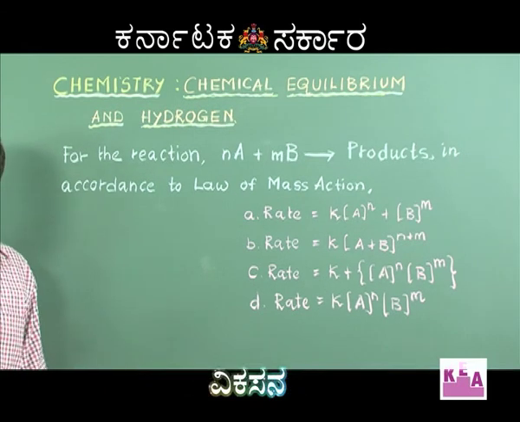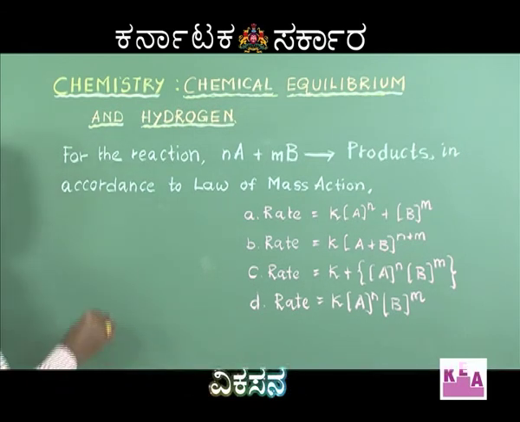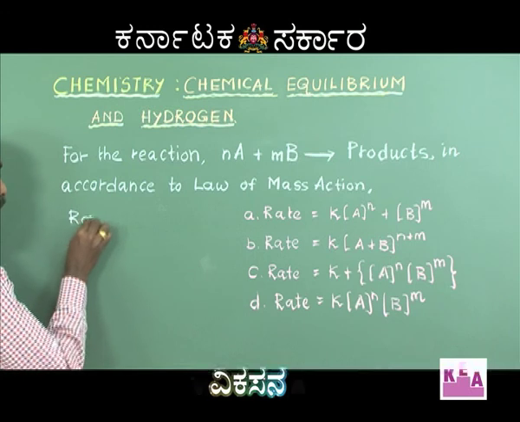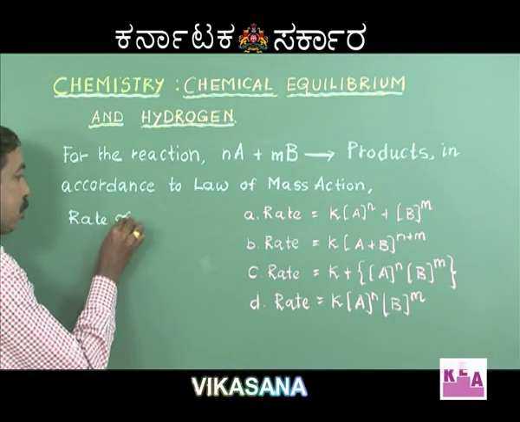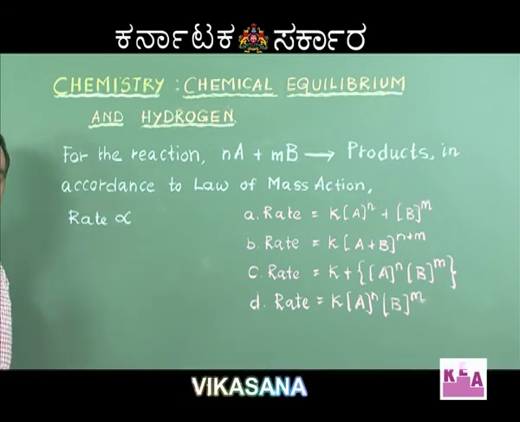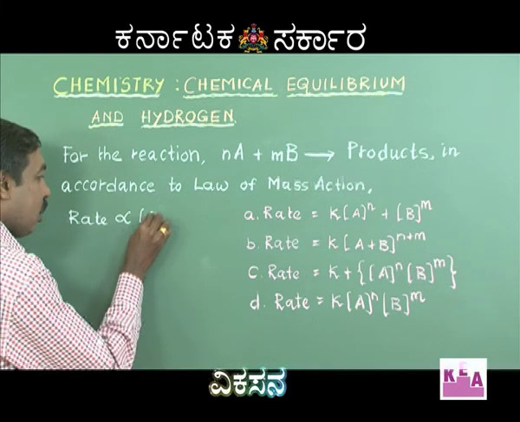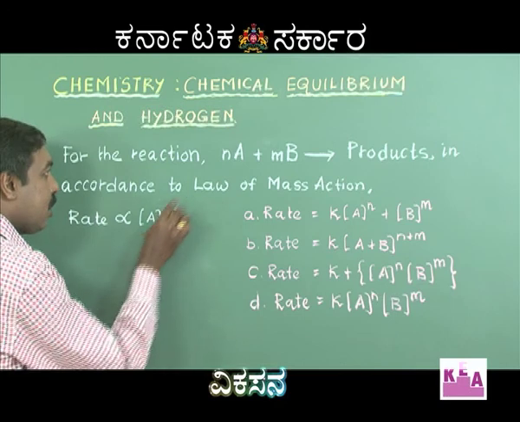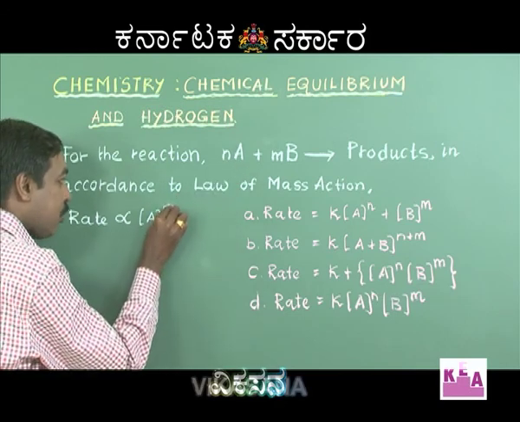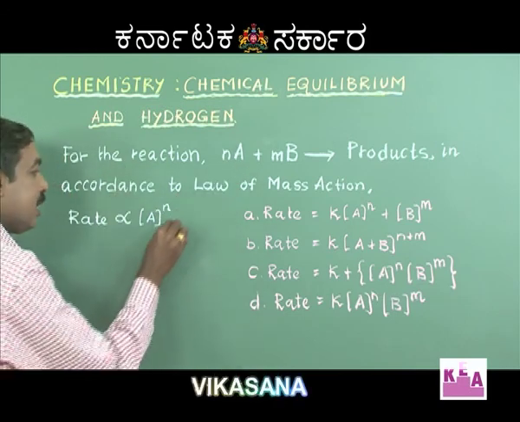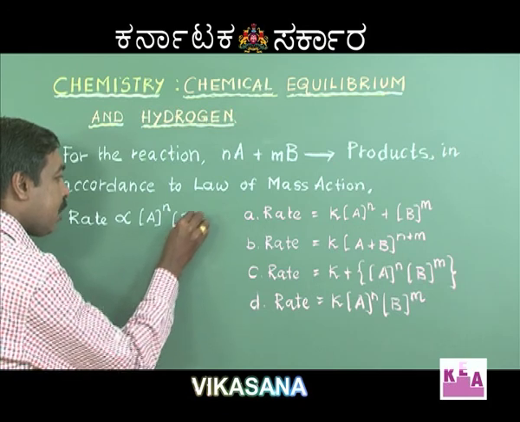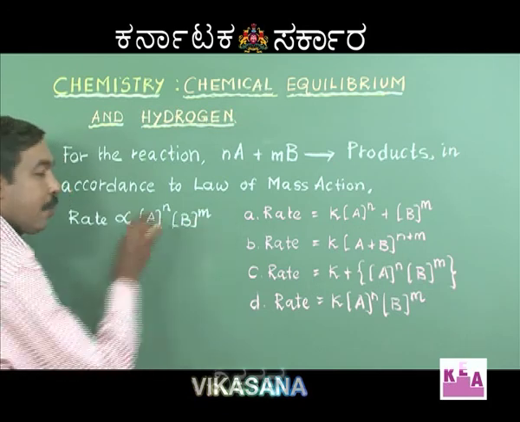Now, applying law of mass action, I write it as rate of the reaction is directly proportional to the product of the active masses of the reactants, that is concentration of A to the power of its stoichiometric coefficient, that is n, into B to the power of m.